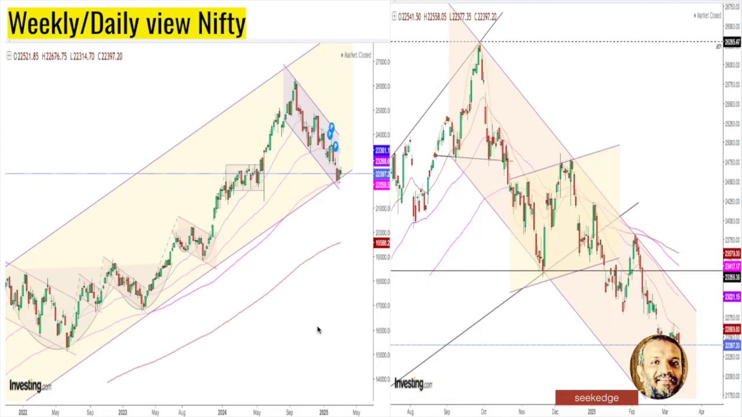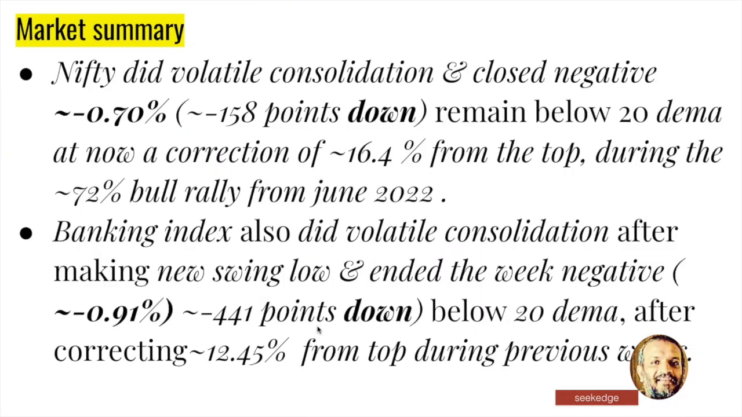Basically, it's almost a flat week, 158 points down. Consolidation with volatility of 0.70% is what happened in the Nifty, and overall the correction is 16.4% now. But that's after a 72% bull rally from 2022 June.